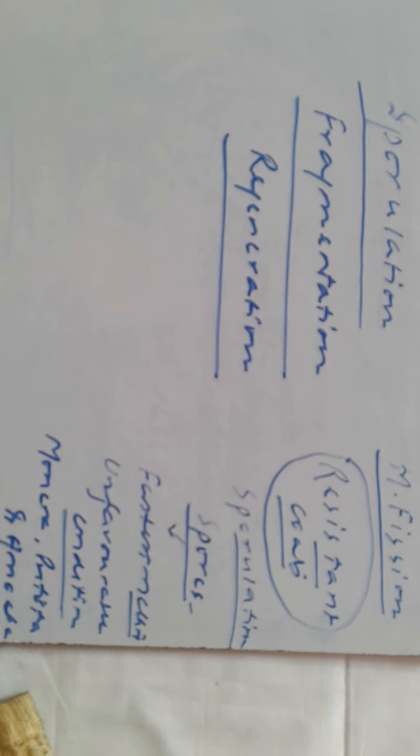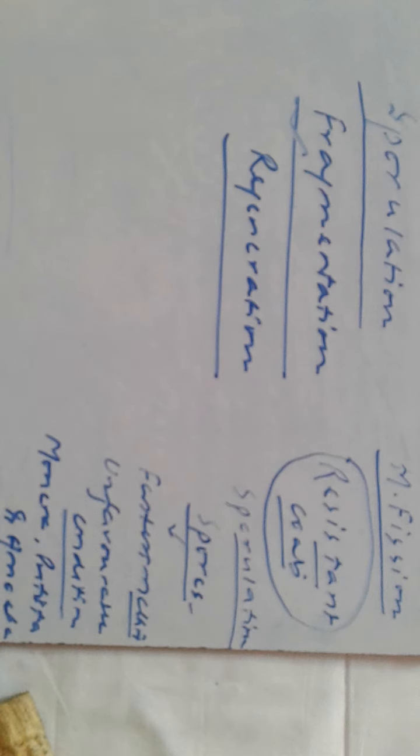Fragmentation is generally found in sponges, sea anemones, and Spirogyra. What happens during fragmentation? The parent body divides into many fragments or pieces, and each piece develops into a fully developed organism.